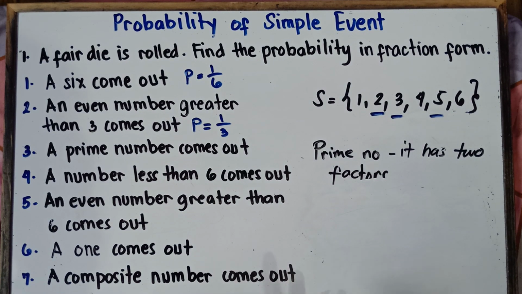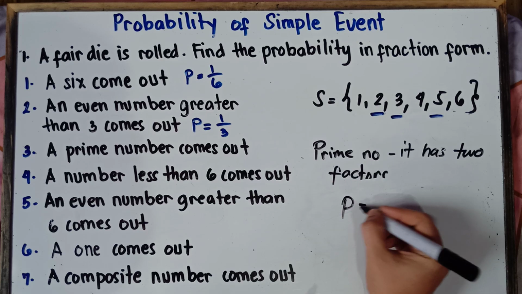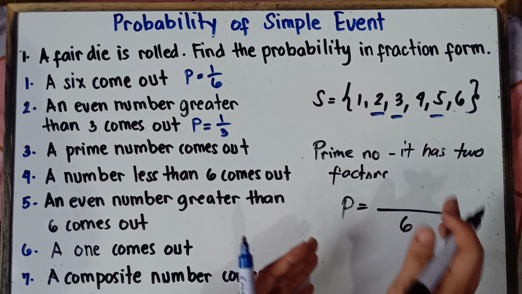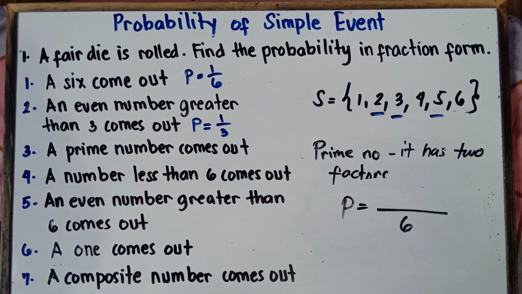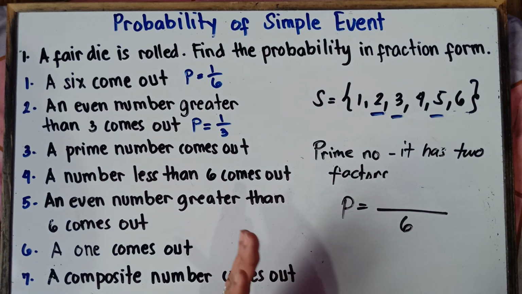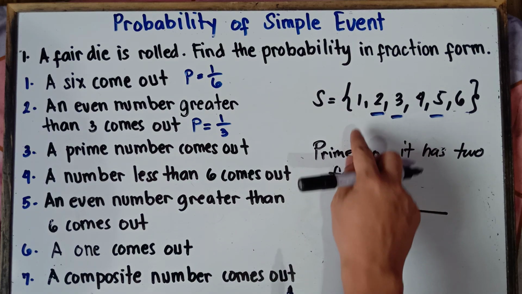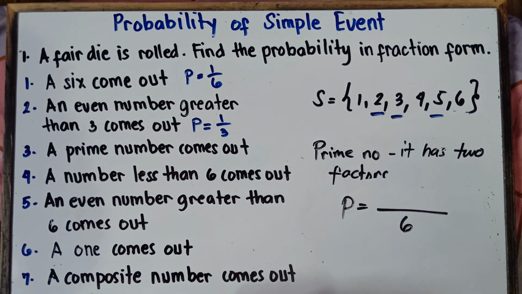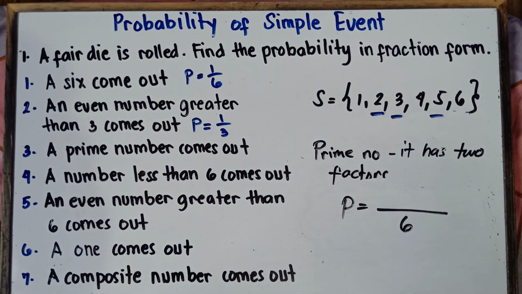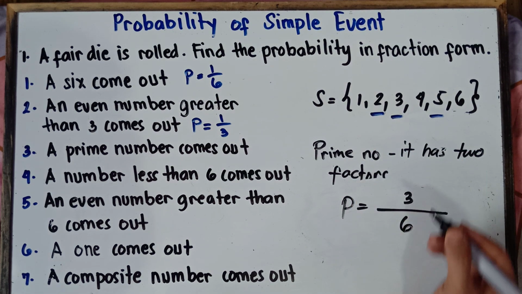So therefore, our probability is equal to, once again, on the denominator, 6, because we have 6 numbers when we roll a die. And for prime numbers, we have 3 prime numbers. Once again, the smallest prime number is 2. Do not include 1, class. 1 is not a prime number. So we have 2, 3, and then 5. So therefore, we have 3 prime numbers.